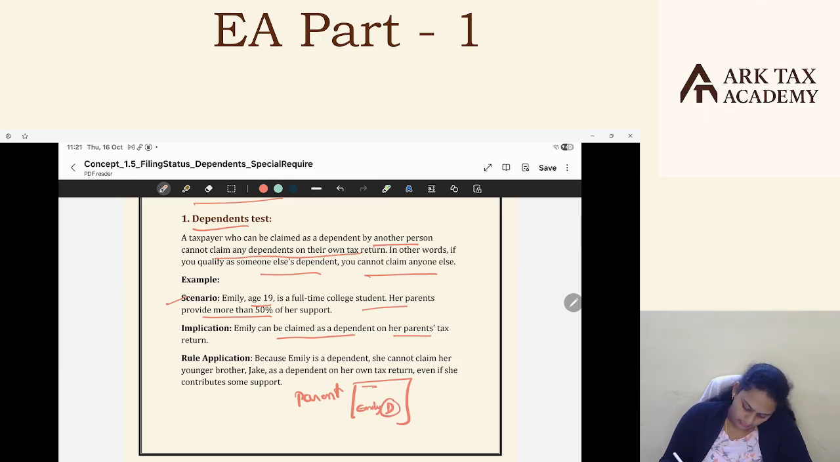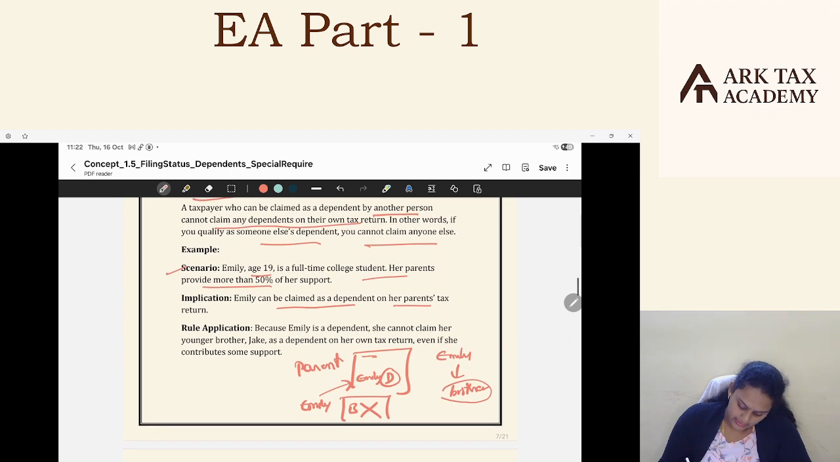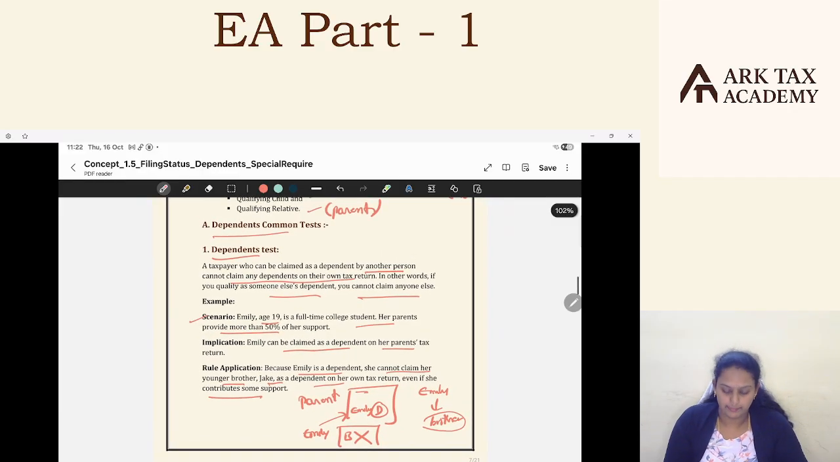Okay. Now, Emily is supporting her brother as well. Now, Emily wants to file her return. While Emily is filing her return, her brother cannot be claimed as a dependent in her return because she is claimed as a dependent in her parents' return. So she cannot claim her brother as a dependent in her return. Emily is a dependent. She cannot claim her younger brother Jack as a dependent on her own return, even if she contributes some support. Okay. This is the first test, the dependent test.